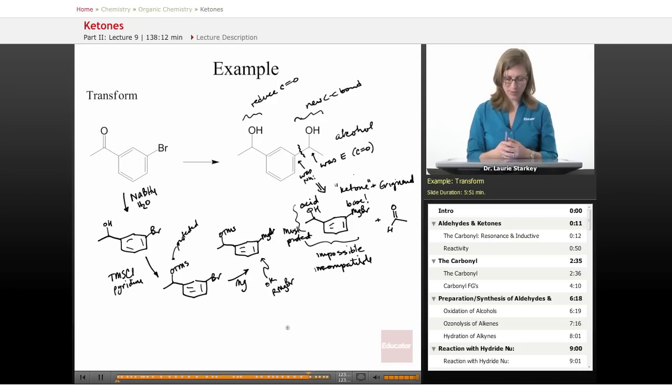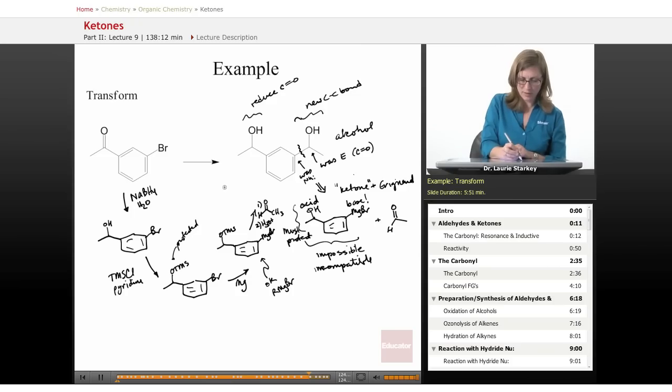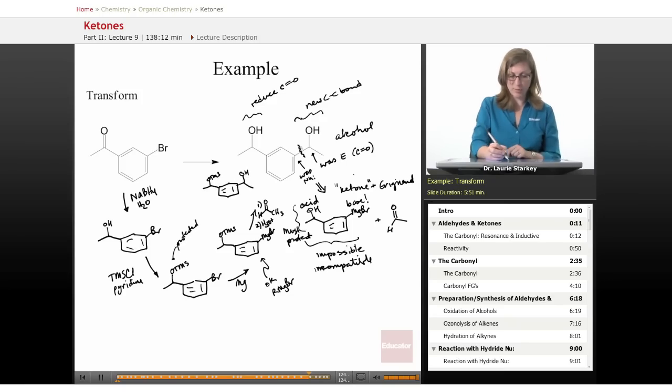Okay, what did I want to do with that Grignard? I wanted to react with acetaldehyde. So I can bring in acetaldehyde. Step 1, step 2, H3O+ to work up my Grignard. Kind of running out of a little room here. And that forms the new carbon-carbon bond. So we've done the reduction, we've formed the new carbon-carbon bond, we're very close to our final target molecule.